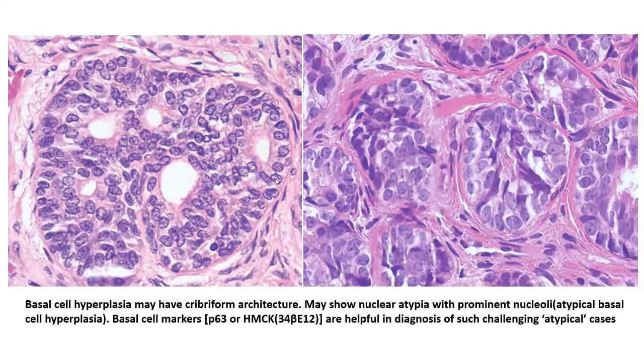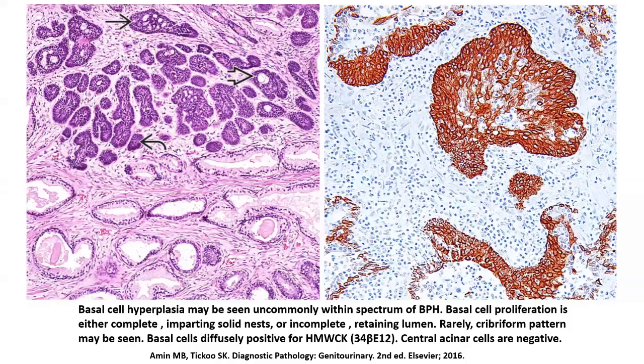And in a few cases, these cells might even have a bit of a prominent nucleoli, which is known as atypical basal cell hyperplasia. And that again might give rise to a false positive diagnosis of an adenocarcinoma. So basal cell markers are very, very helpful.